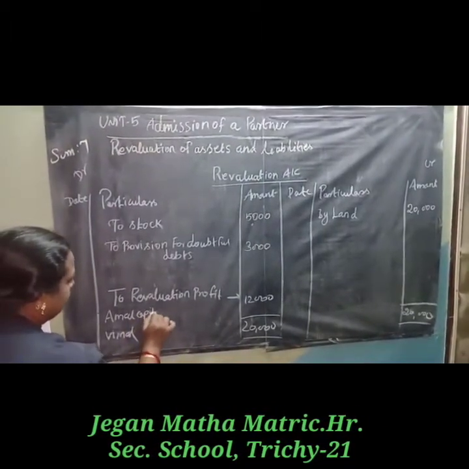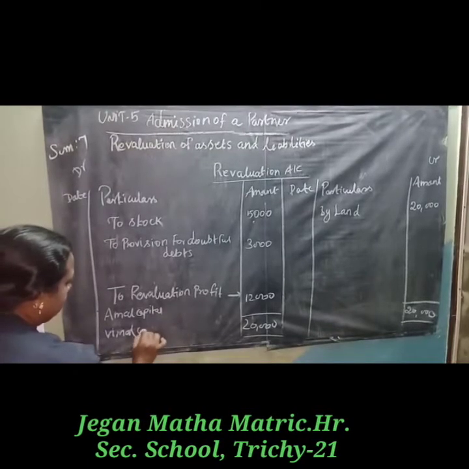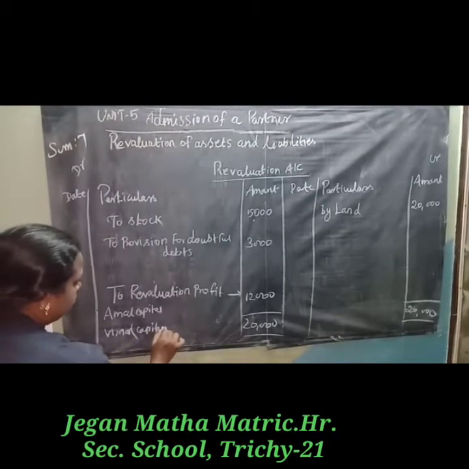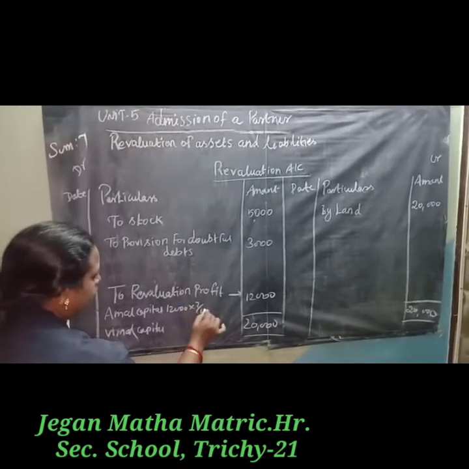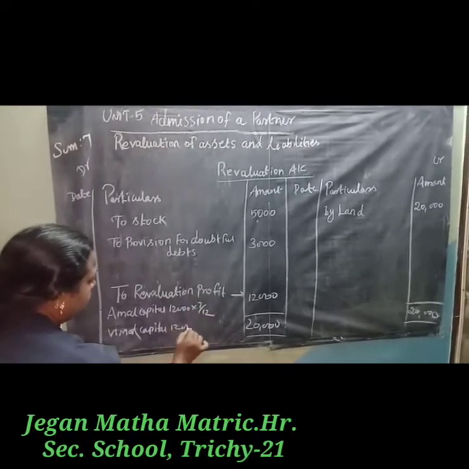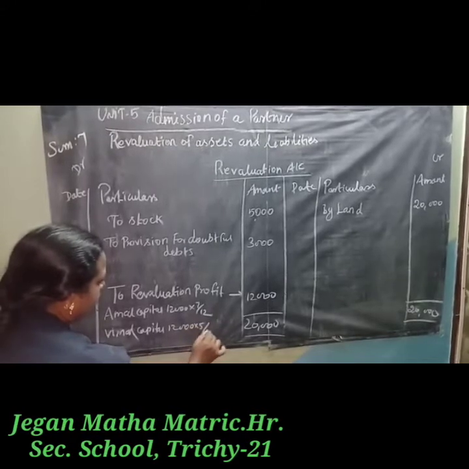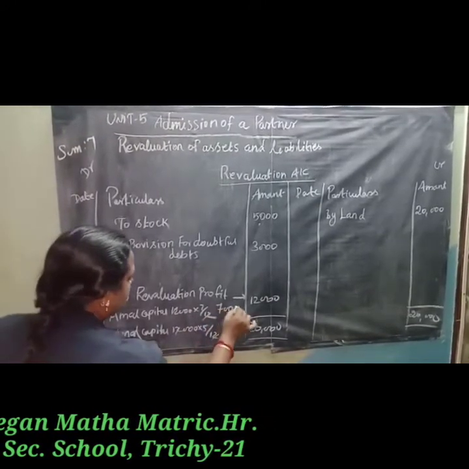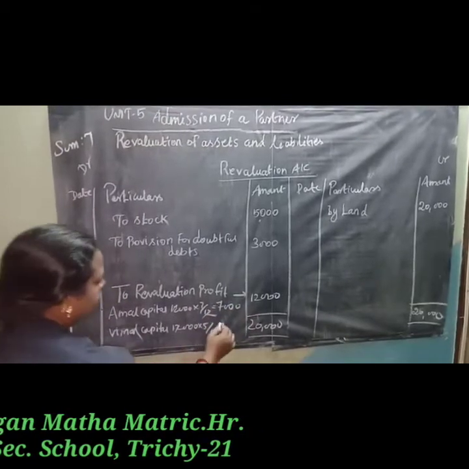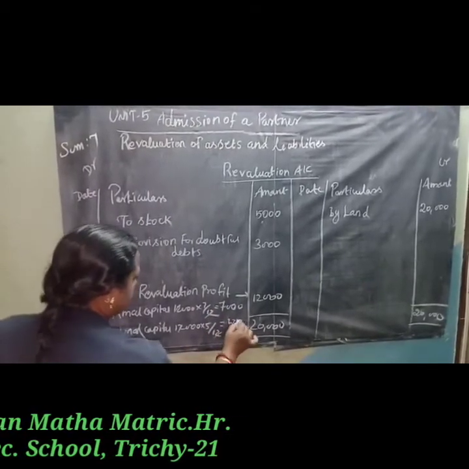So 12,000 into 7/12 and 12,000 into 5/12. Amal's share is 7,000 and Vimal's share is 5,000.